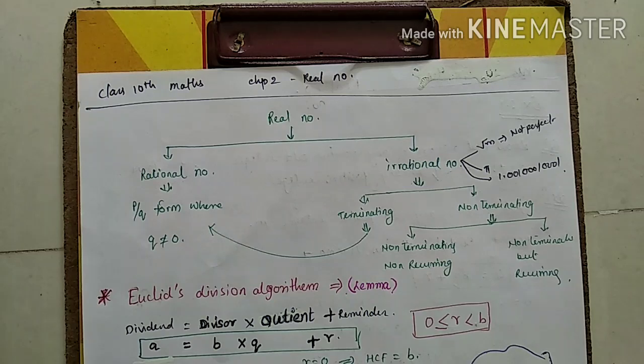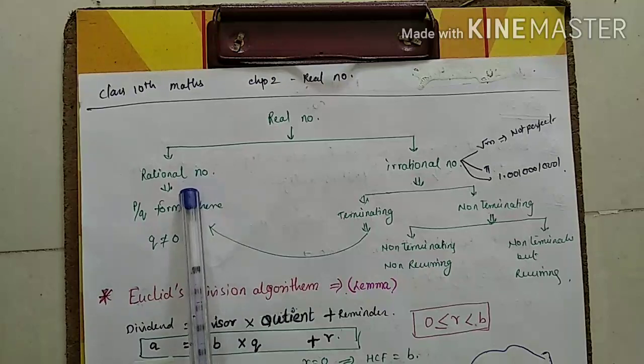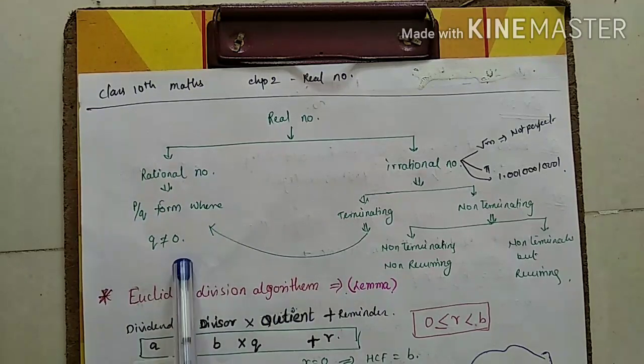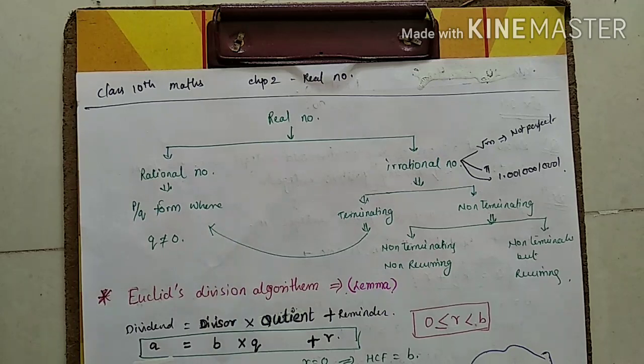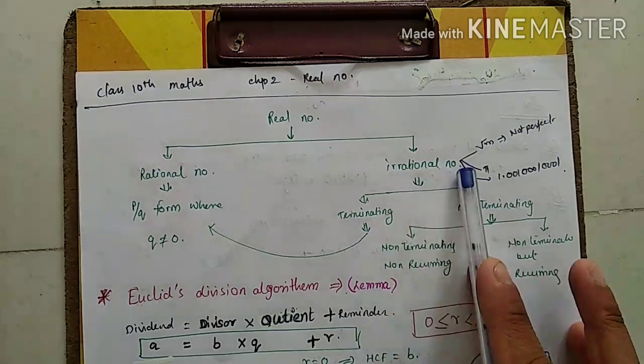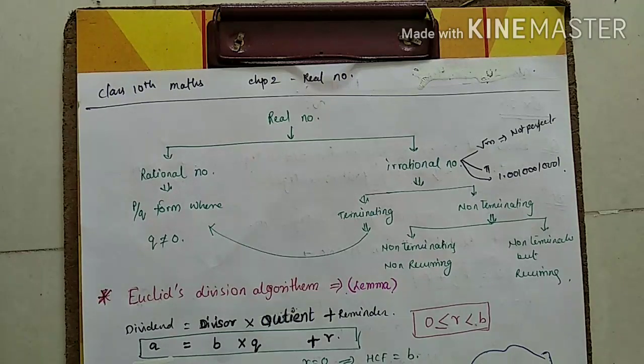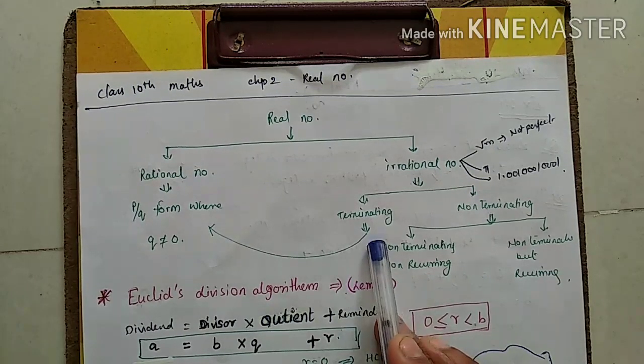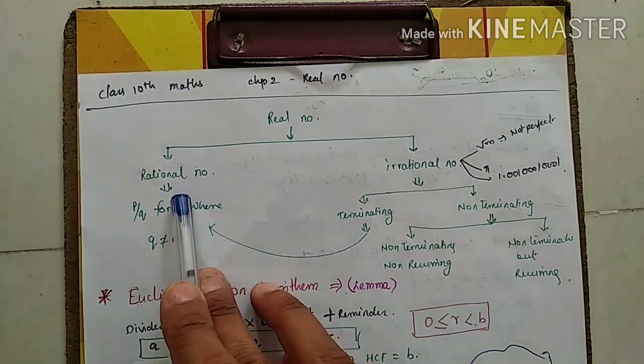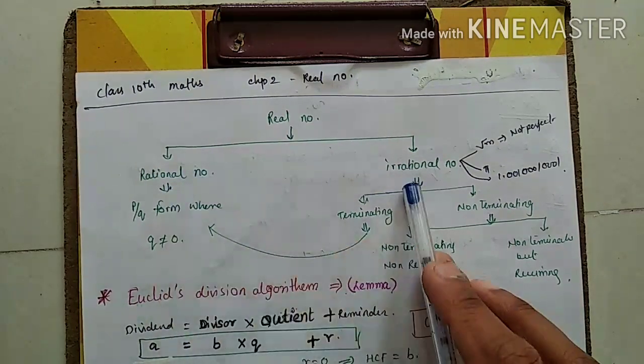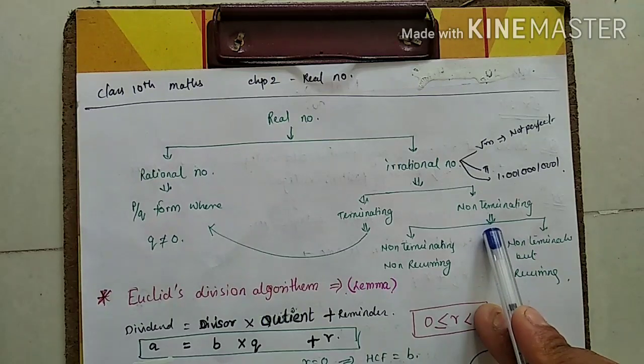Real numbers have two parts, rational numbers and irrational numbers. Real numbers have how many parts? Rational and irrational. As you know, a rational number is of the form p by q, where q is not equal to 0. I think you know the rational number very well because we have done it in the 9th standard, so I'm not going into more detail, but I'm giving some basic idea about this. After that, the irrational number. Decimal numbers have two types, terminating and non-terminating. Whenever a number is terminating, it is called a rational number. An irrational number is always a non-terminating number.